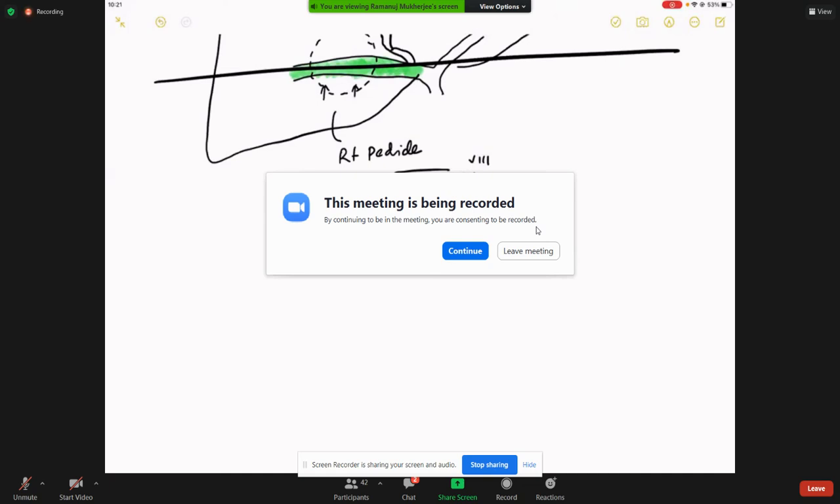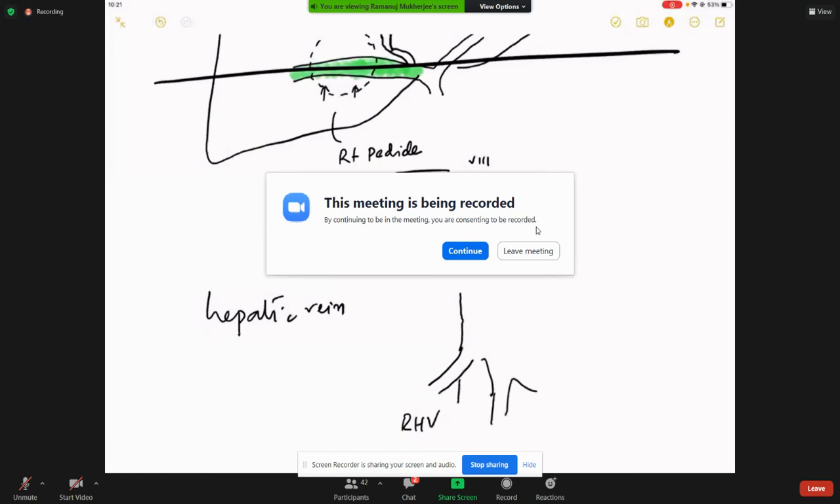Hepatic veins, nothing that important to talk about. The only important point is the anatomy of the hepatic veins: usually there will be a right hepatic vein, and the middle hepatic and the left hepatic veins joined together by a common trunk. That's it. So these are all the things.